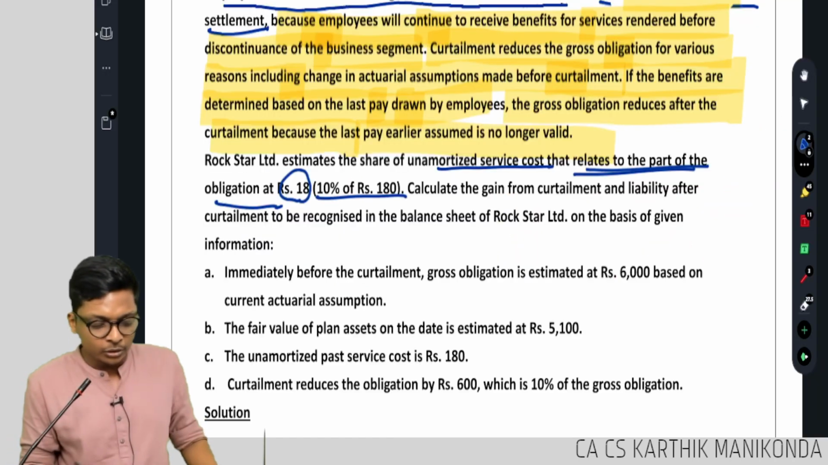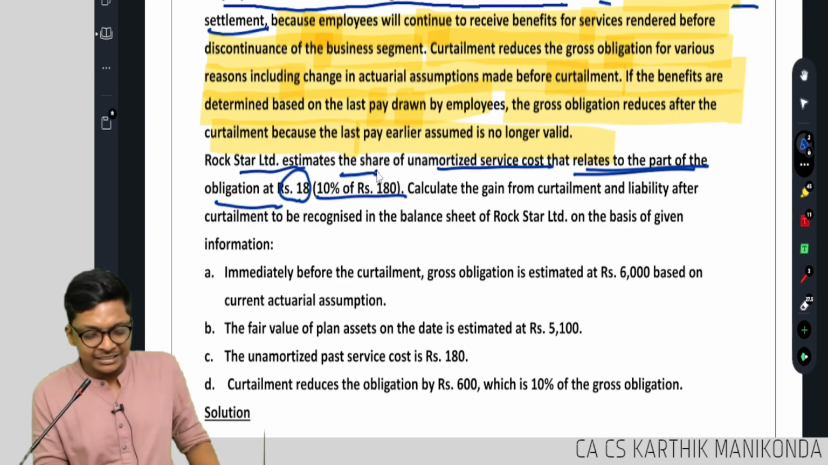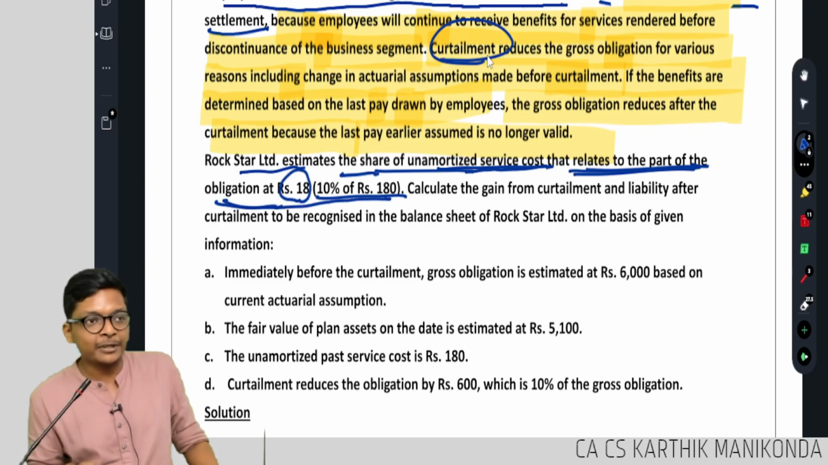Sir, how do you know that? Look at this. Rockstar estimates the share of unamortized service cost that relates to the part of the obligation. Which obligation? That curtailed obligation.